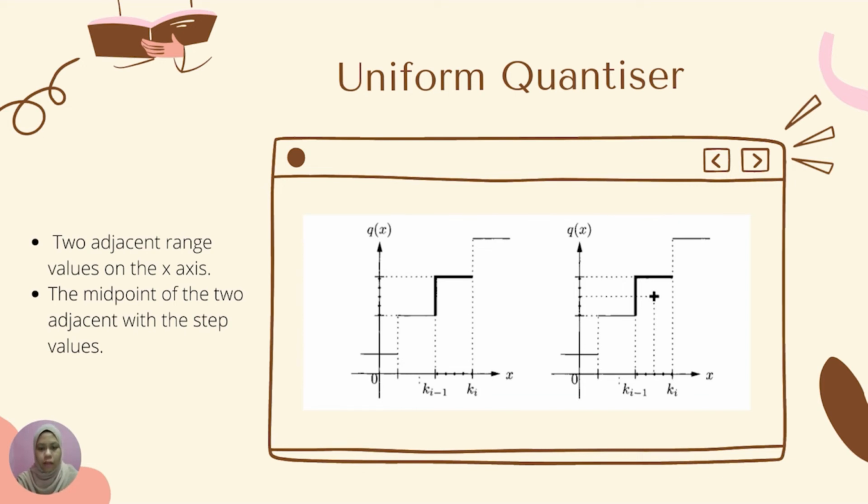Okay, we will find the midpoint of the two adjacent values with the step value: (k_i minus k_{i-1}) divided by 2, and (q(k_i) minus q(k_{i-1})) divided by 2, then we will get the midpoint value. This is an example of two adjacent ranges and how to find the midpoint value.